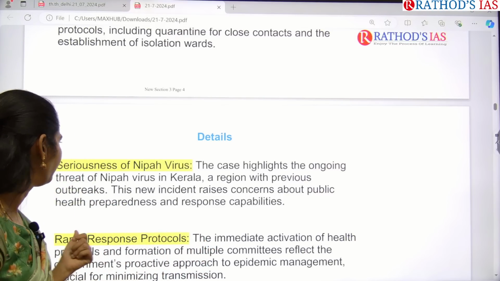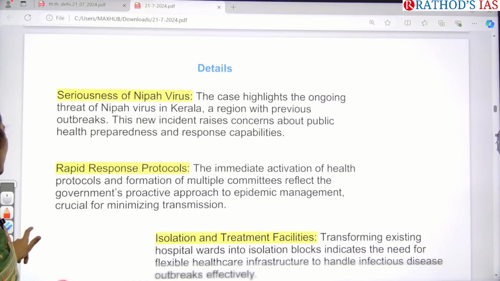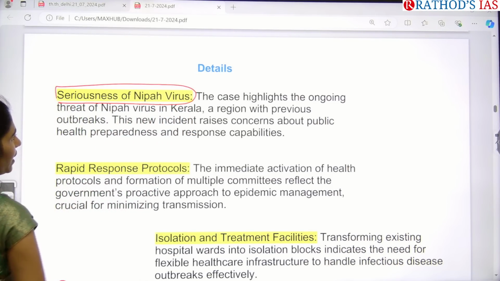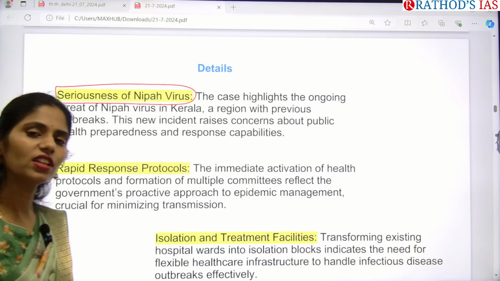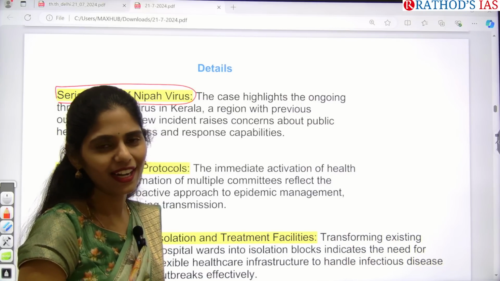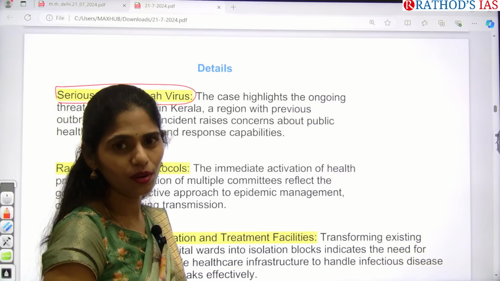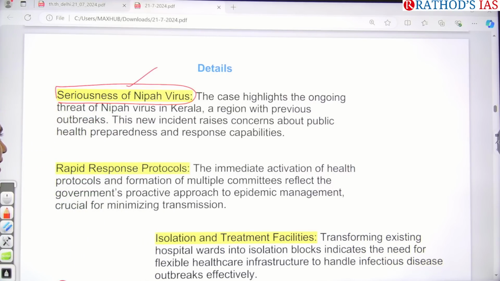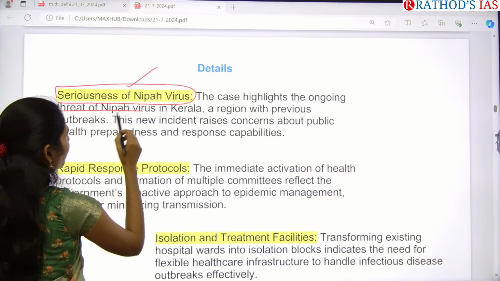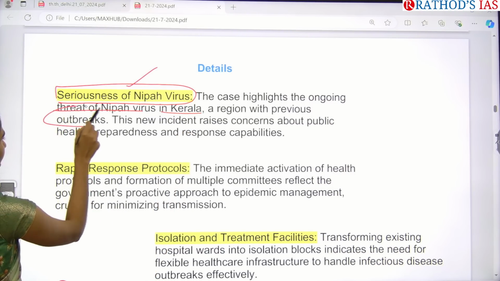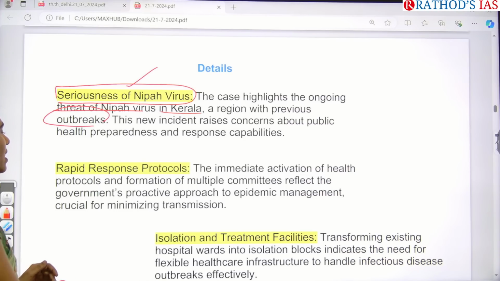Because of this, they are going for isolation, creation of isolation wards and quarantine. If you see the details, we can understand the seriousness of this Nipah virus. Whenever the health ministry itself takes care of creating isolation wards and quarantine, and comes up with its own protocols, we can understand the seriousness of this Nipah virus. This case highlights the ongoing threat of Nipah virus in Kerala and this region, with previous outbreaks. And even now, this incident raises concern about public health preparedness and response capabilities.